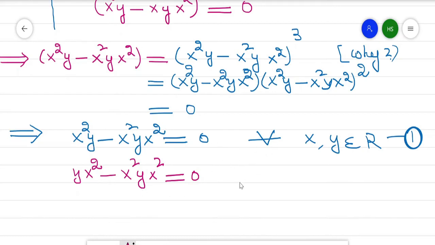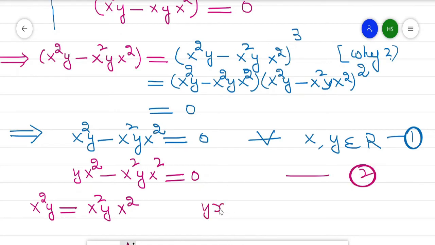From equation 1, x²y is equal to x²yx², and from equation 2, yx² is equal to x²y into x².